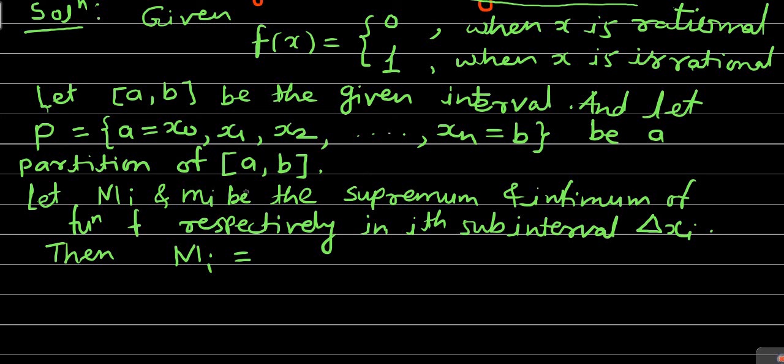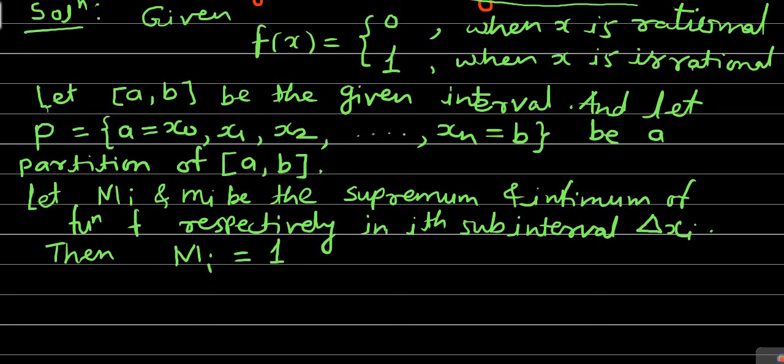So in each delta xi, there are infinitely many rational numbers as well as infinitely many irrational numbers. At the irrational numbers the value of the function is 1, and at each rational number the value of the function is 0. So in each subinterval, at infinitely many points the value of the function is 0, and at infinitely many points it is 1. Among 0 and 1, obviously the larger value is 1, so capital Mi is equal to 1.